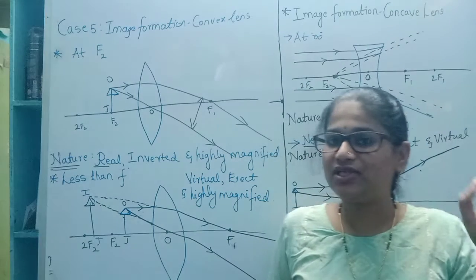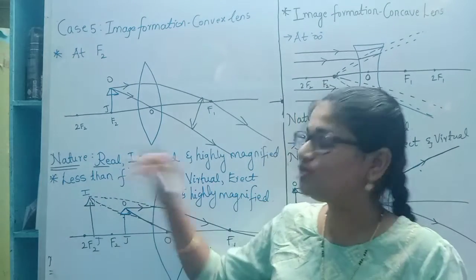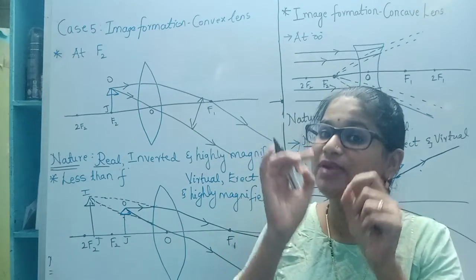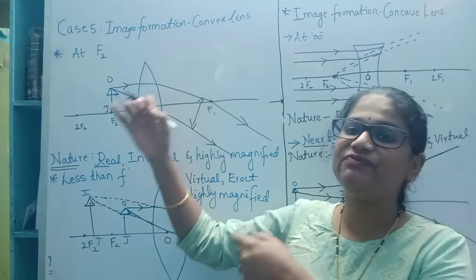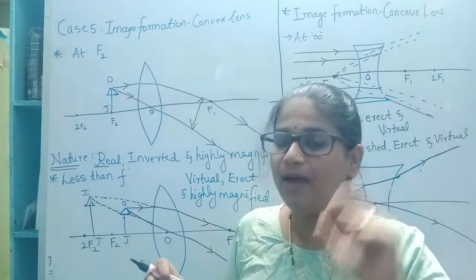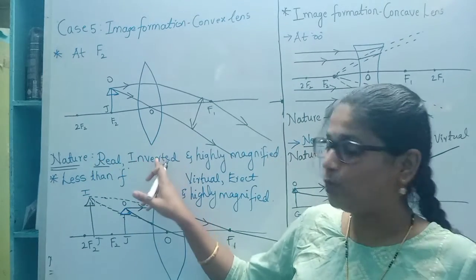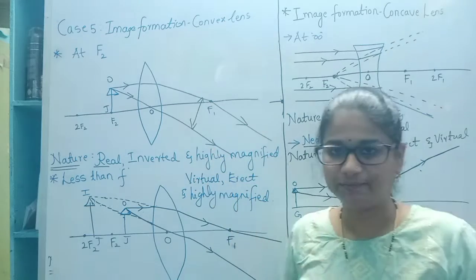In the last point of the last session, I said that the image formation will be virtual. No, it will be real, but it is at infinite distance. There will be a confusion whether it is virtual or real. But the correct term is the nature of image will be real, inverted and highly magnified.